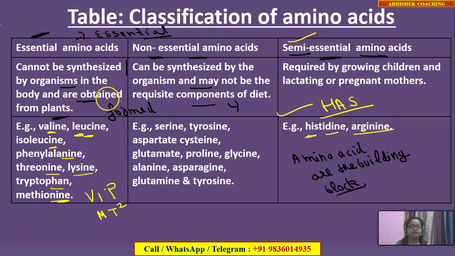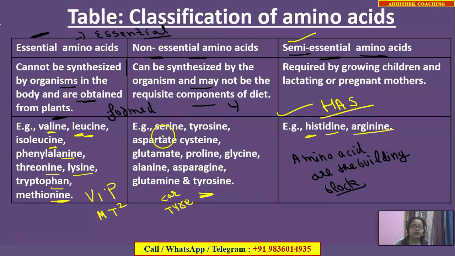The rest of all examples, that is serine, tyrosine, remember your threonine and tryptophan are in the essential amino acids, whereas tyrosine is non-essential. There can be confusion in this, as both start from T. So you can also remember this by a short trick. You can remember that tire is not essential. This is a short trick. From tire you can easily remember tyrosine. So tyrosine is an example of non-essential.